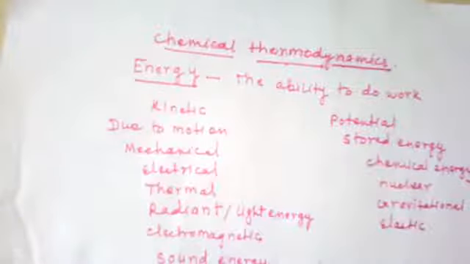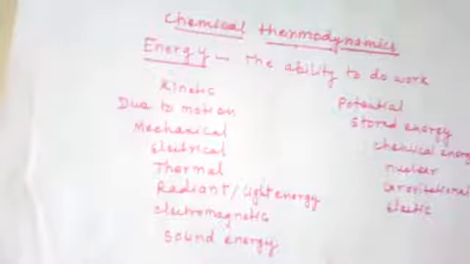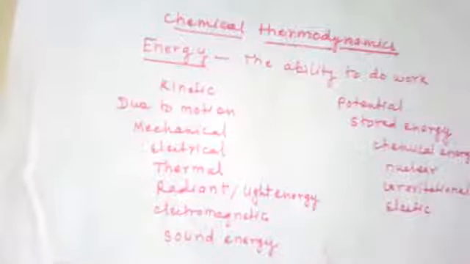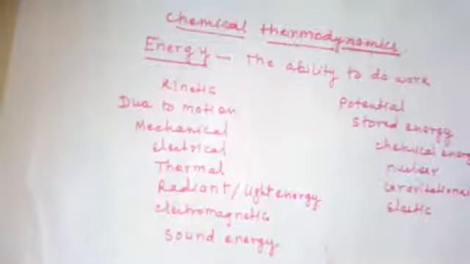Now these are the energy changes which transform energy from one form into another form. For example, in dry cell, chemical energy is converted into electrical energy. In electroplating of metals, electrical energy is converted into chemical energy. Other examples can be burning of carbon, forming carbon dioxide, transformation of solid ice into water. These are the few examples in which energy can be converted from one form into another one.